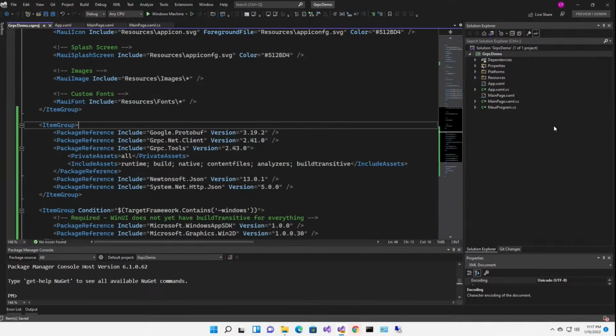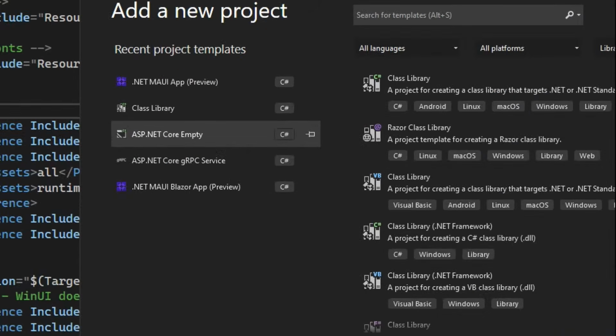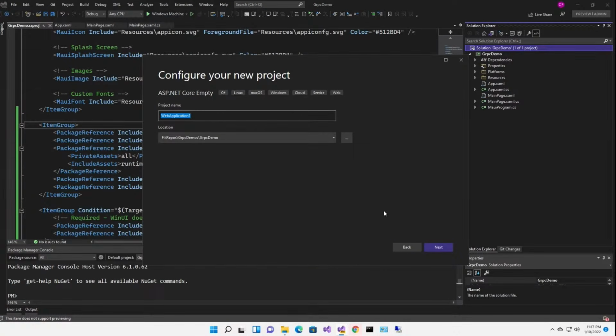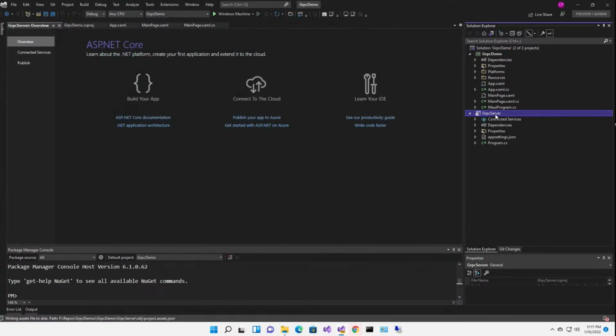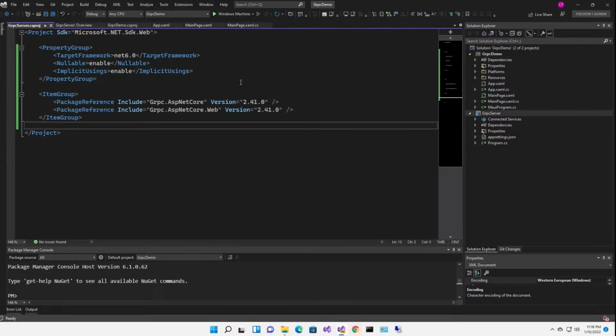Okay, now we're going to add a server. Well, what kind of server? Well, an ASP.NET Core web server. Just an empty ASP.NET Core server project. That's what we're going to add. There it is right there. ASP.NET Core Empty. That's going to be called gRPC Server. Now I'll double click on there to get the csproj file, and we'll add the NuGet packages we need on the server.